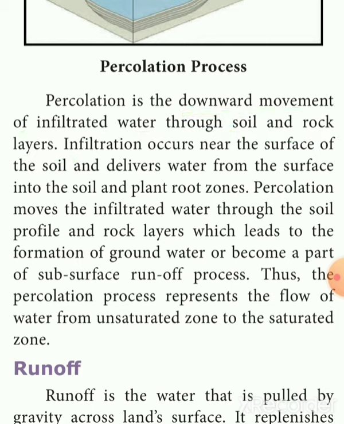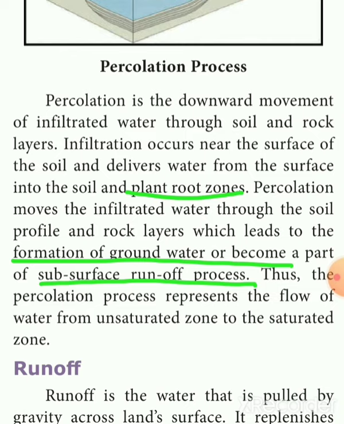Infiltration occurs near the surface of the soil and delivers water from the surface into the plant root zone. Percolation moves the infiltrated water through the soil profile and rock layers, which leads to the formation of groundwater and becomes part of the subsurface runoff process.